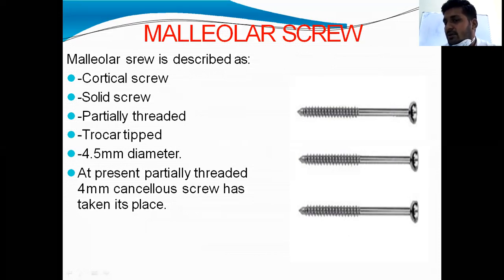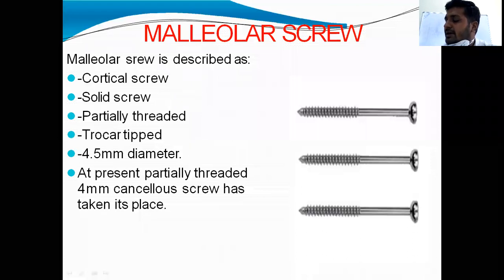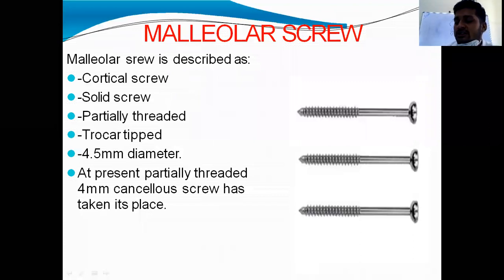Cancellous bone examples: calcaneum, and distal ends of long bones near the condyles, like femoral condyles and proximal tibia. The condyles have cancellous bone, and we will use cancellous screws here.